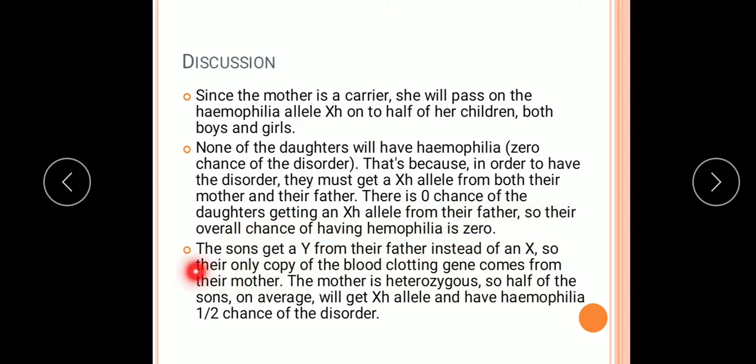There is zero chance of the daughters getting an XH allele from their father, so their overall chance of having hemophilia is 0. And the sons get a Y from their father instead of an X, so their only copy of the blood clotting gene comes from their mother. So the mother is heterozygous, as we have seen, so half of the sons on average will get the XH allele and have hemophilia, half chance of the disorder. So understood?